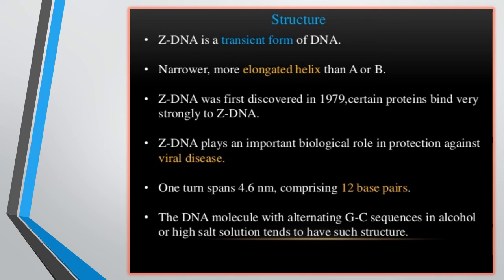And a DNA molecule with alternating G and C sequences in alcohol or high salt solution tends to have such a structure. It means that if a DNA molecule is treated with a high salt solution or an alcohol solution, with alternating G and C sequences, then the normal form of DNA can change into the Z form of DNA.